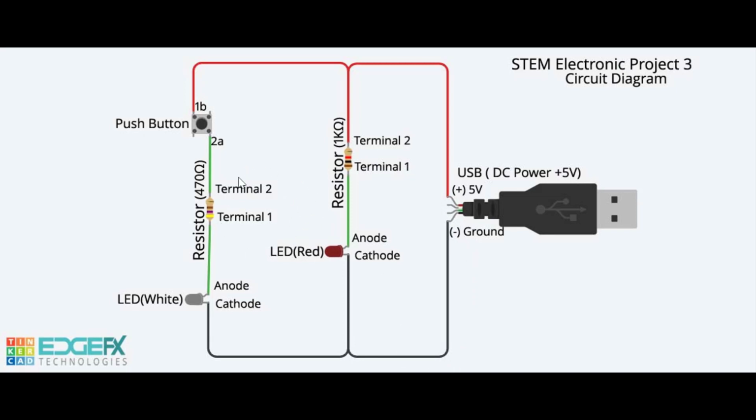As soon as the current flows in the closed circuit, the white LED glows. When the push button is released, the path is interrupted and therefore the LED goes off.